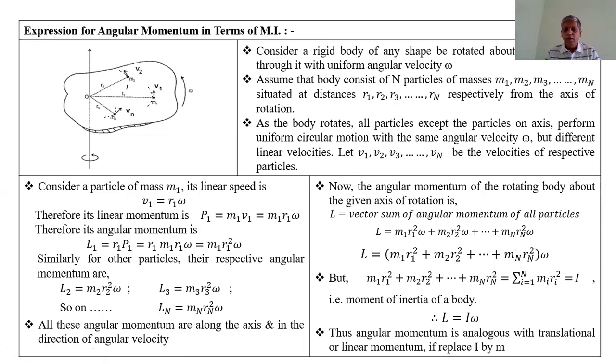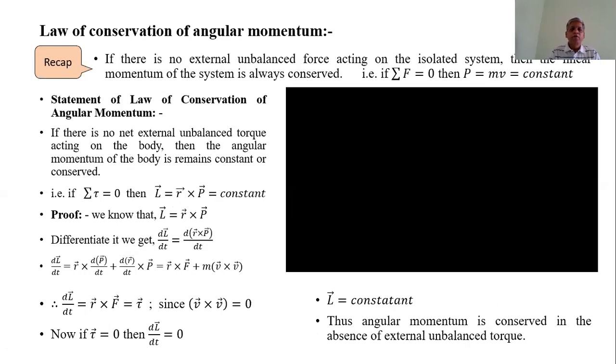Now, in 11th standard, we studied the conservation of linear momentum. We considered that if there is no external unbalanced force acting on the system, then the linear momentum of that system is always conserved.